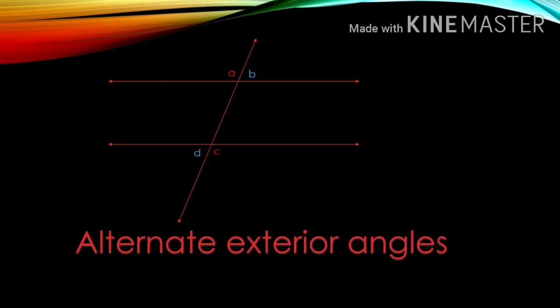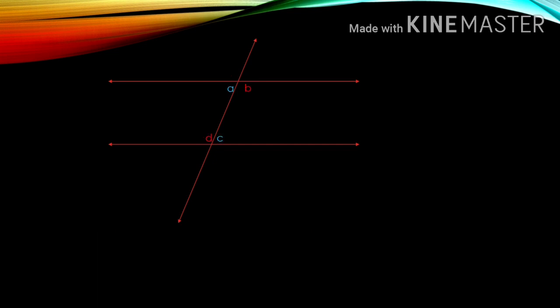Then what is the next one? Alternate exterior angles. Alternate angles, that is, on either side of the transversal. A and C are alternate angles, and since they are in the exterior part, it's alternate exterior angles. Similarly, B and D. What about this one? Here A and C and B and D, they are in the interior part, but on either side of the transversal. So what do you say for that? Yeah, alternate interior angles, and alternate interior angles also will be equal.